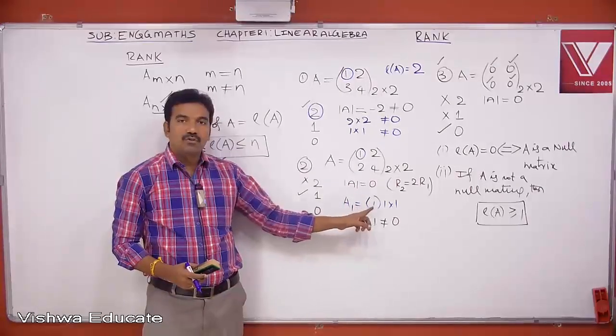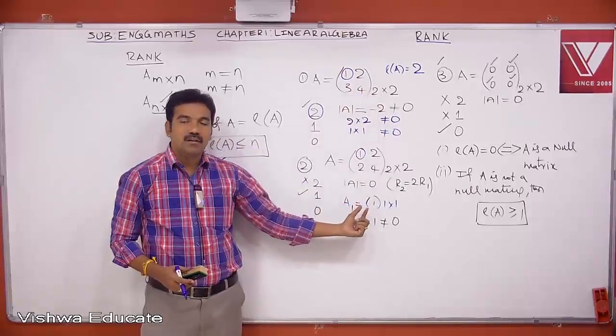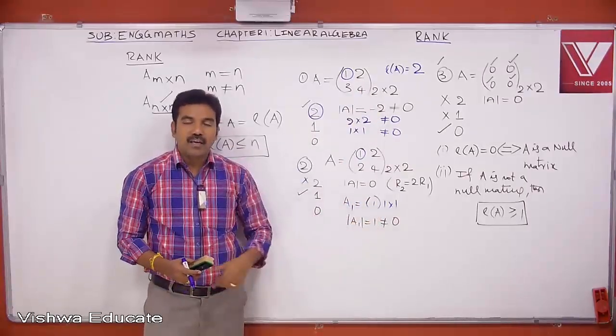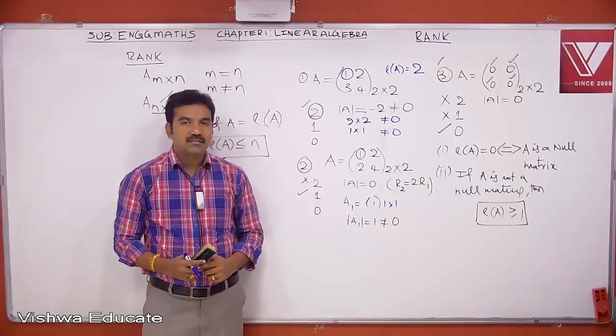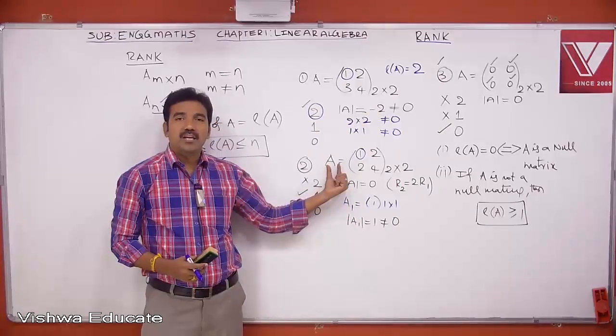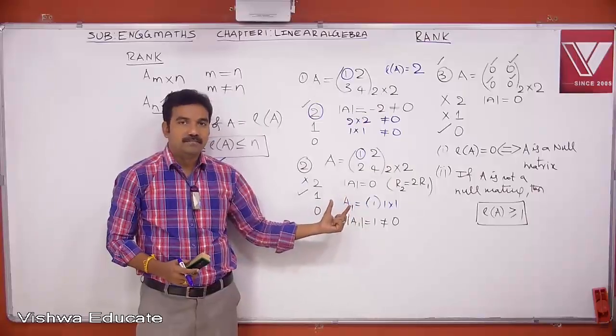Next, A1 equal to 1. You can write any one of these numbers. I am starting with 1. A1 equal to 1, a 1 by 1 submatrix of A with non-zero det. Therefore, rank of A equal to 1.